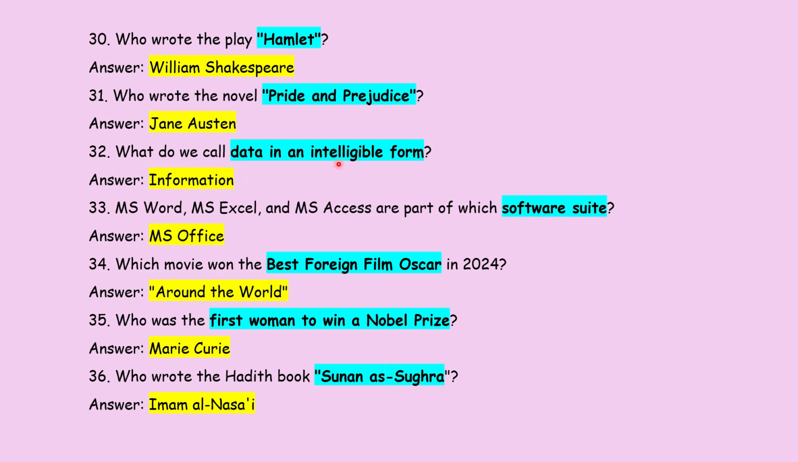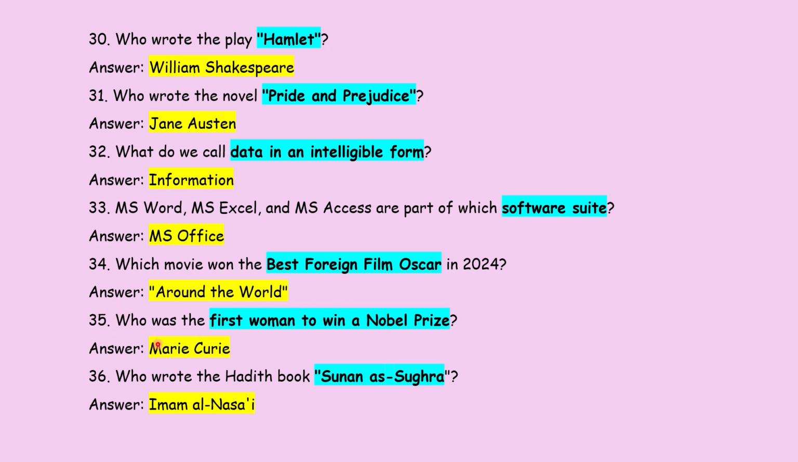What do we call data in an intelligent form? It's information. MS Word, Excel and MS Access are the part of which software suite? It is the part of MS Office. Which movie won the best foreign film Oscar in 2024? The movie's name was Around the World.